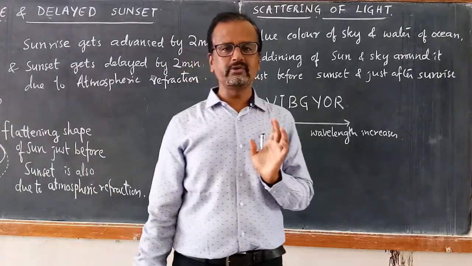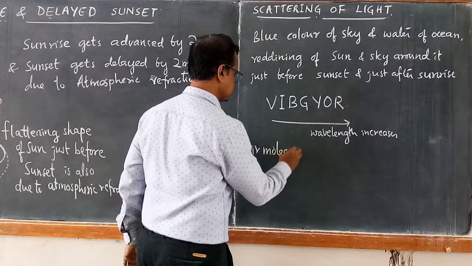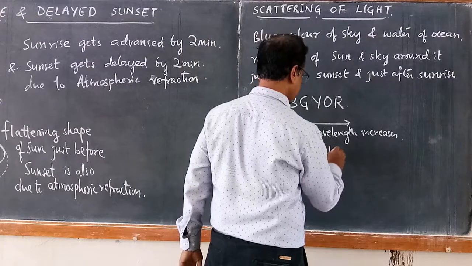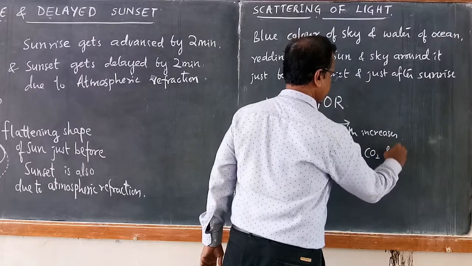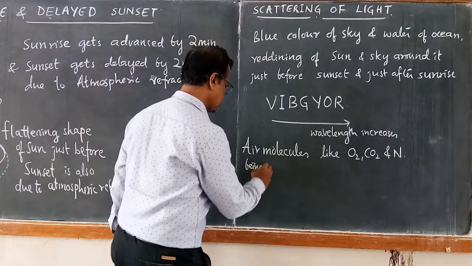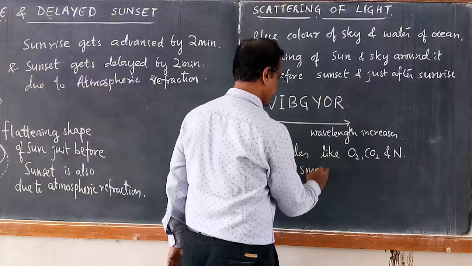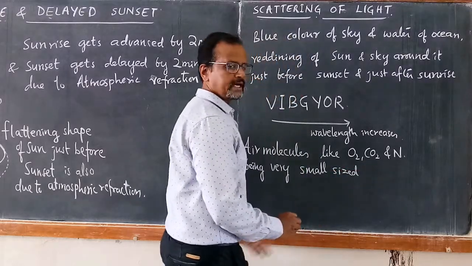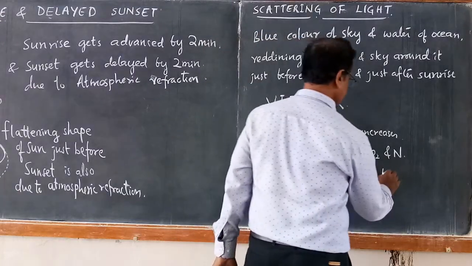So these air molecules like oxygen, carbon dioxide and nitrogen, being very small particles, whose size is shorter than the wavelength of light.